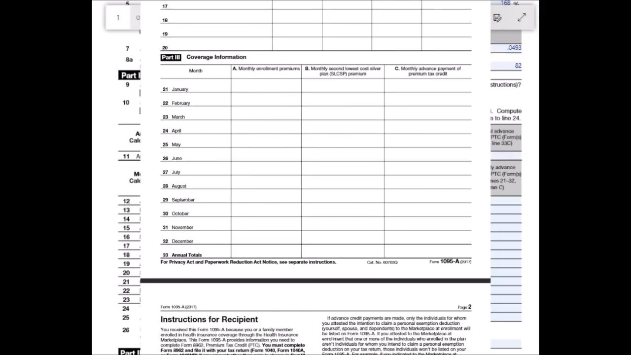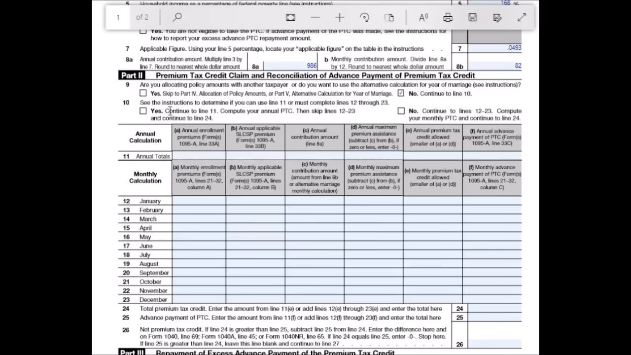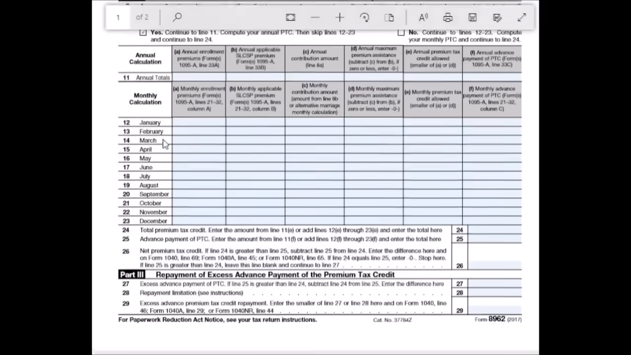So we're going to go back. All right, so just to recap this, see the instructions, and the instructions showed us that we are going to be able to continue to line 11, computing your annual PTC. Then you can skip lines 12 through 23, which is really nice because it makes it so you don't have to enter in a ton of information if you have the same coverage throughout the entire year. That's going to be pretty nice for those that are able to do that. And moving on down to those annual totals.